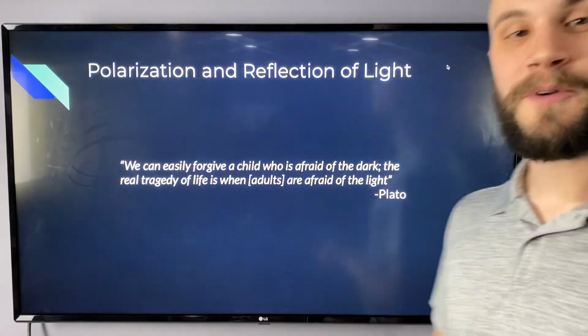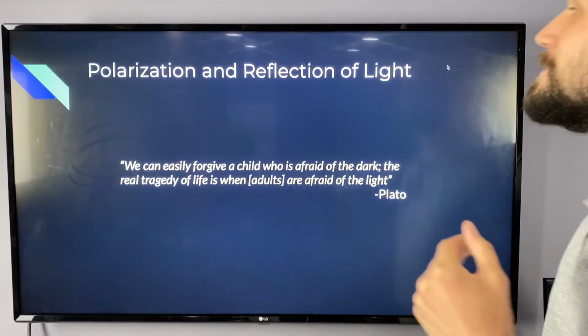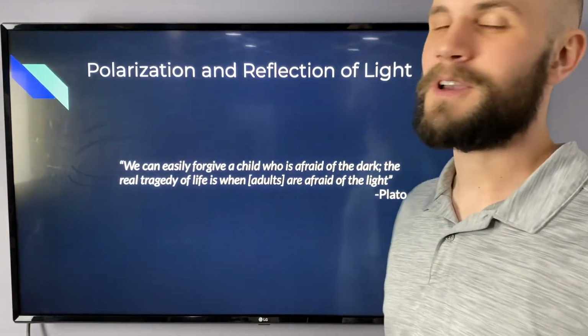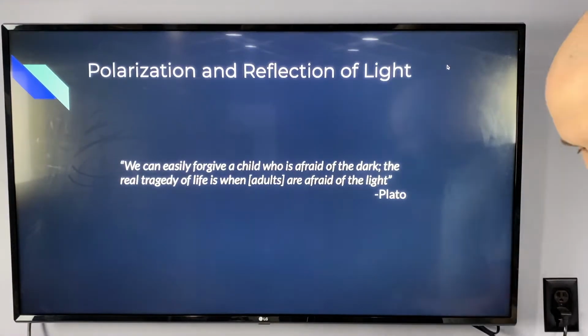So I want to talk about some more things that light does, some interesting things about light that we could observe in nature. We're going to focus on polarization and reflection today. In the future we'll be talking about things like refraction. All right, so let's just dive in and get started.